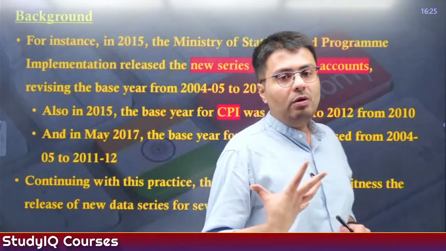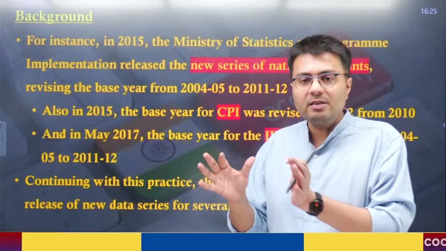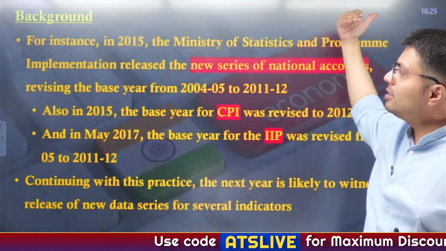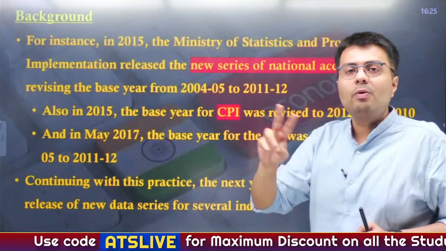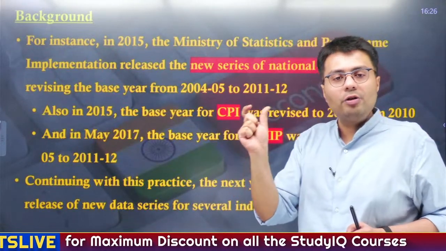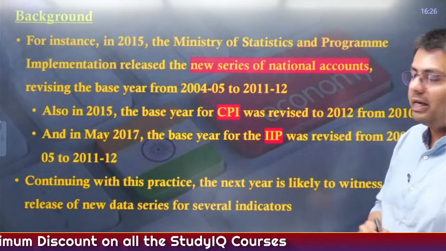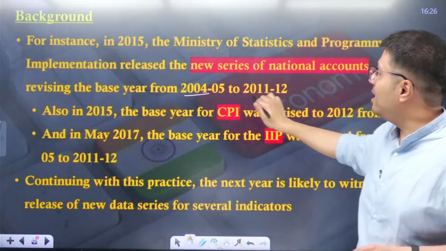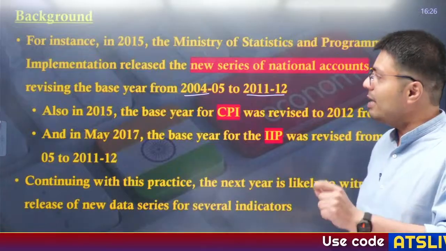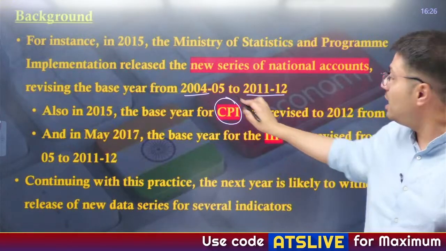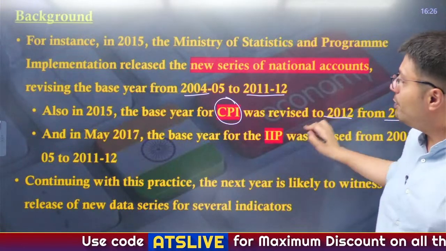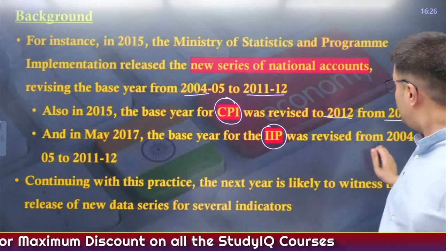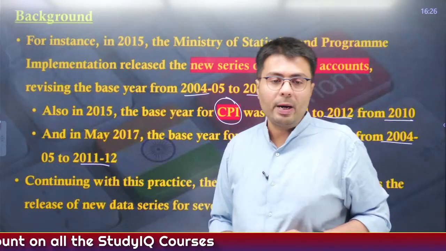Now the background: why are we discussing changes in base year? For instance, in 2015, the Ministry of Statistics and Programme Implementation released what is known as a new series for calculation of GDP, or national income accounting, and it changed the base year, which earlier was 2004-05, to 2011-12. Similarly, the base year for CPI was also changed from 2010 to 2012, whereas the base year for IIP was changed in May 2017. Earlier it was 2004-05, now it became 2011-12.